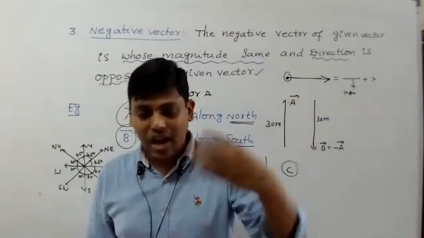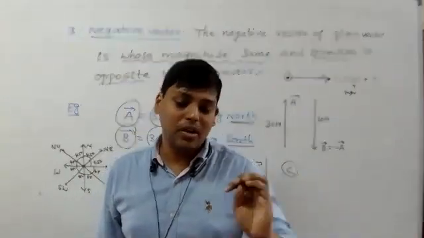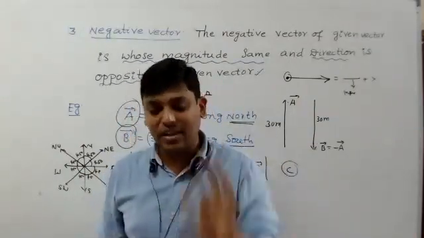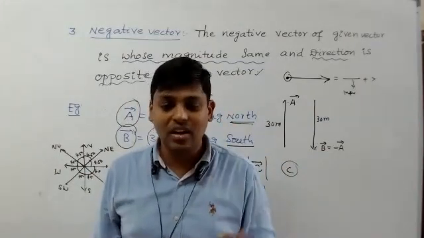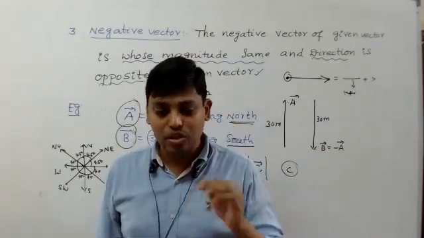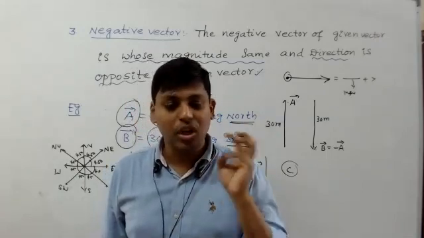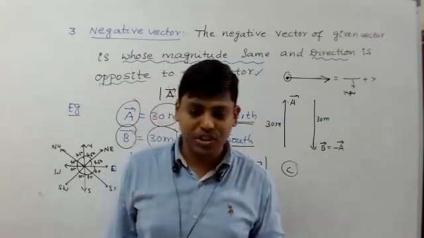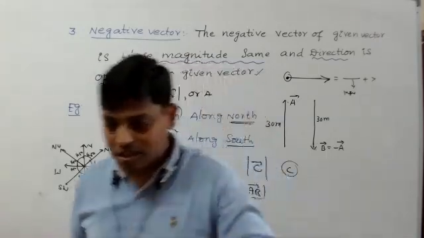And tomorrow I will also discuss two very important types, because the whole of physics depends on vectors only. One is the unit vector, and another is the position vector. So in tomorrow's class, I want to discuss unit vector and position vector. Okay, any doubts in today's class?